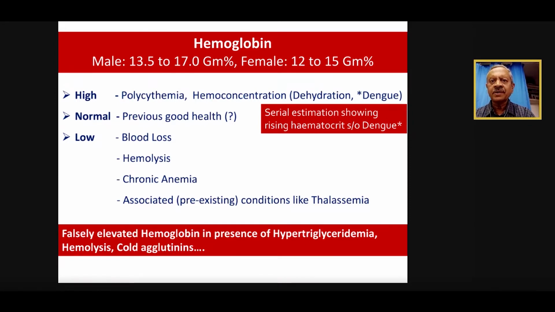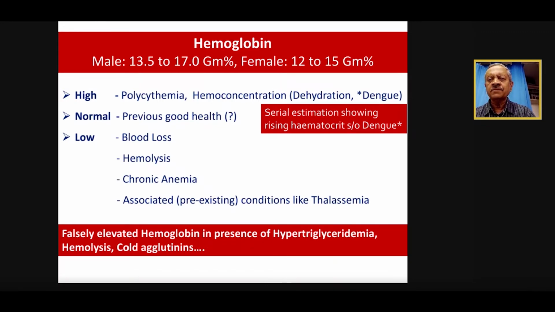That's very, very important. So polycythemia, when the hemoglobin concentration is more than 17 gram percentage, it's polycythemia. It could be because of a genetic defect, and that we'll talk about later. But very importantly, whenever somebody's hemoglobin is very high in the context of having a fever, joint pain, headache, severe backache and all, and we are suspecting dengue, then it assumes a very important role. Hemoconcentration is the reason for high hemoglobin.